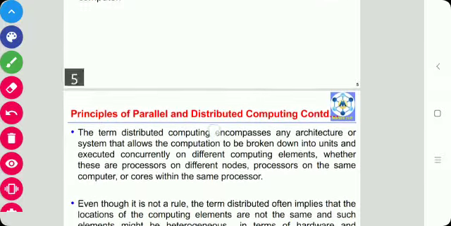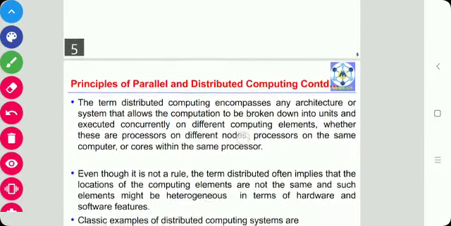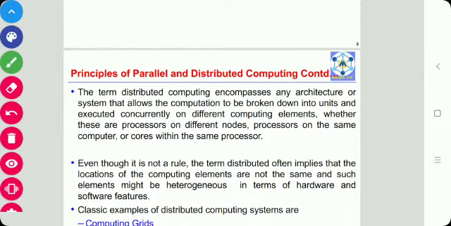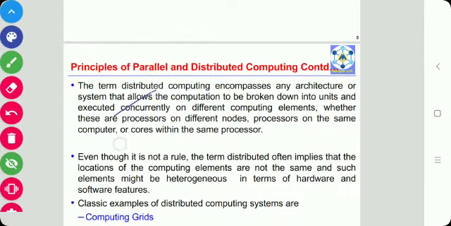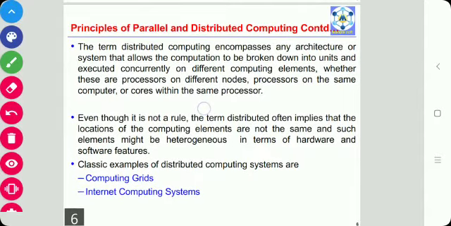Now next is distributed computing. The term distributed computing consists of any architecture or system that allows computation to be broken down into units, and those units are executed concurrently on different computing elements.